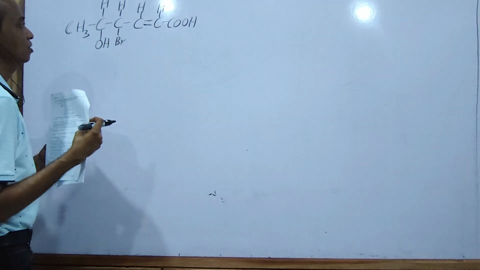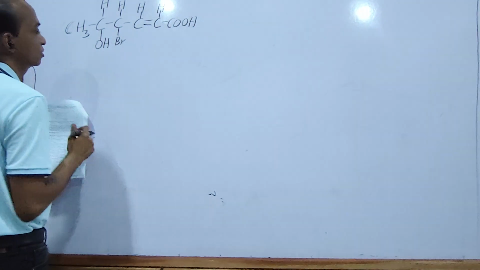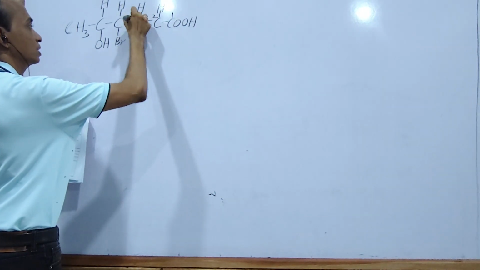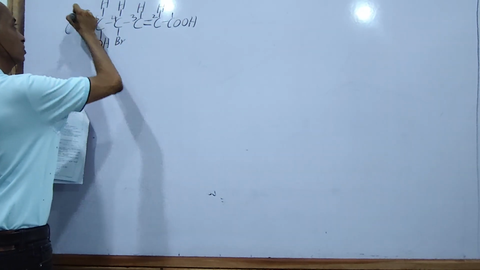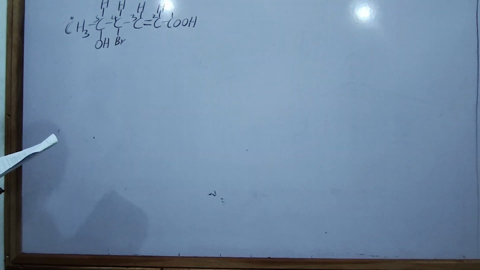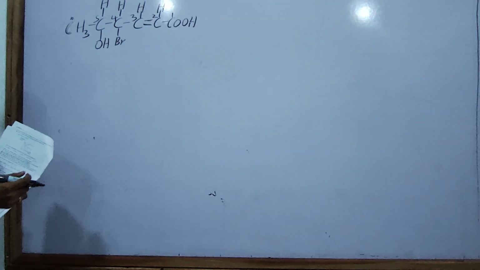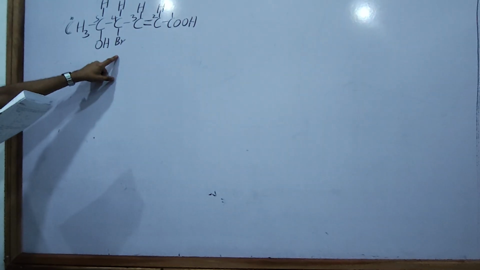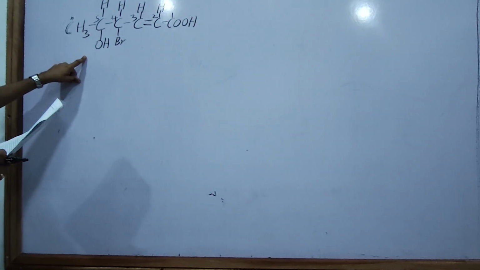Right? And the longest carbon chain is also here. You have to number that carbon 1, 2, 3, 4, 5, 6 like this. What are the substituent groups actually? Bromo and hydroxy.